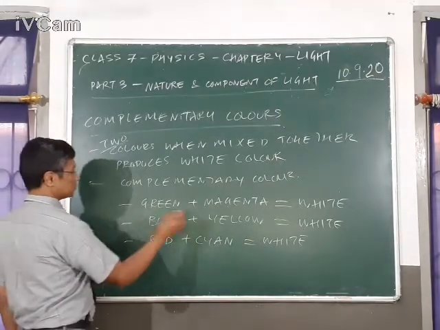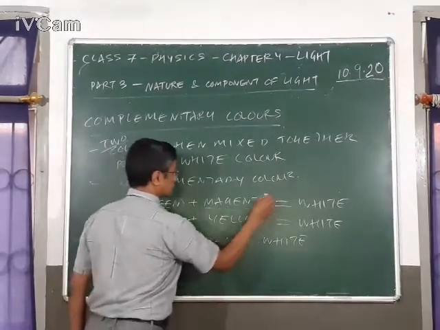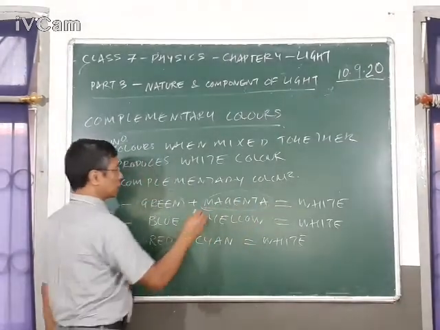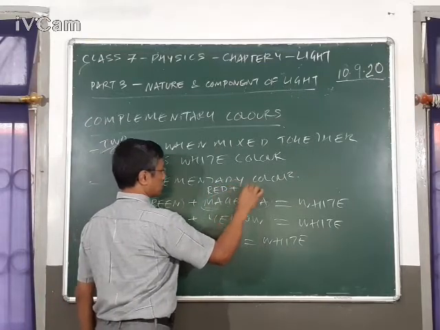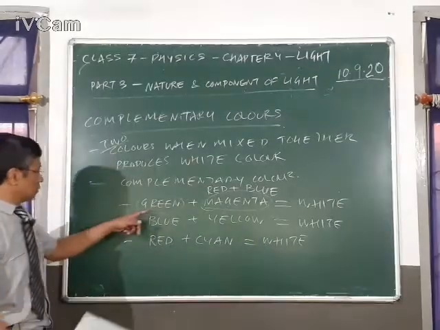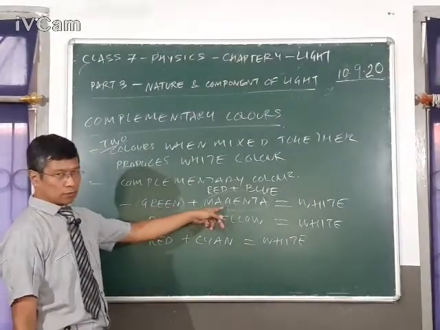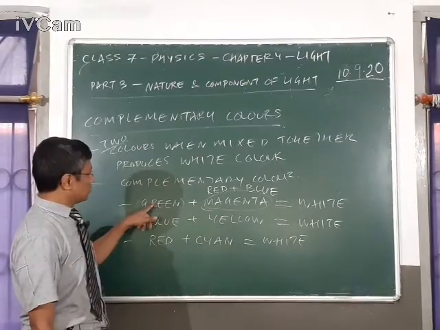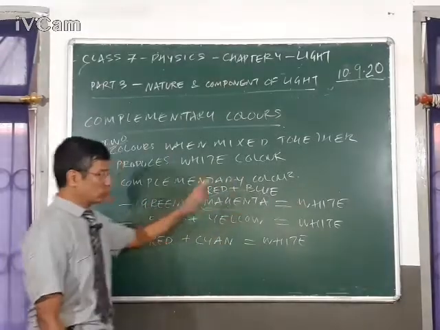So why do we get back white color? This is because green is the primary color and magenta is actually a mixture of two colors. If you remember, magenta consists of red plus blue. So essentially, when you mix a primary color with a secondary color, you are actually putting all the three colors together, which obviously will give you white, as I told you before.